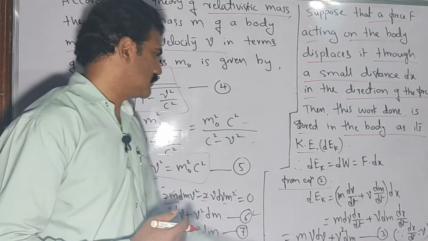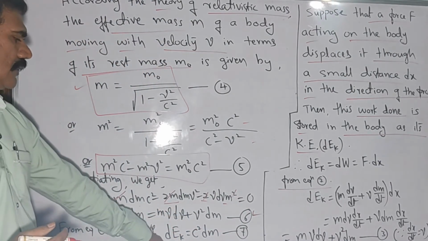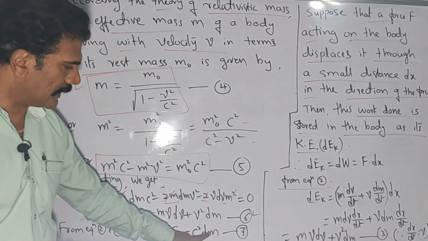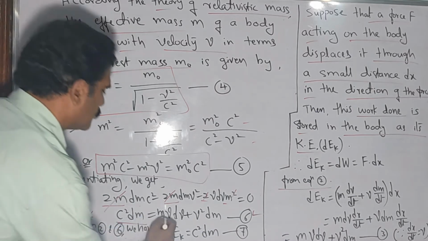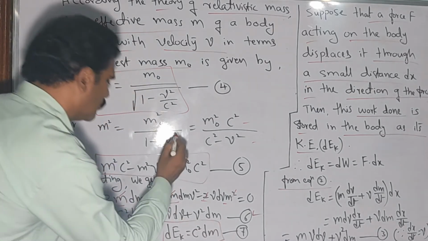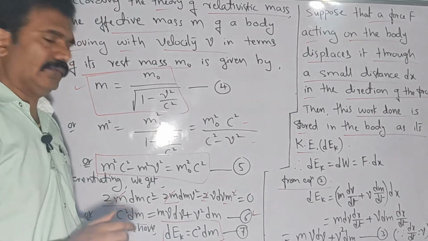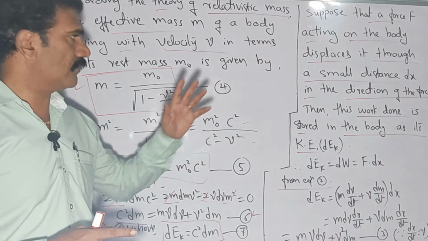From equation 6, that change of kinetic energy dEk is equal to c square into dm. Clear? So dEk equal to c square into dm is equation 7 for you. Now let us proceed to the final equation.